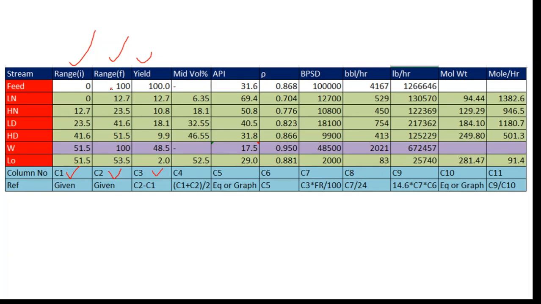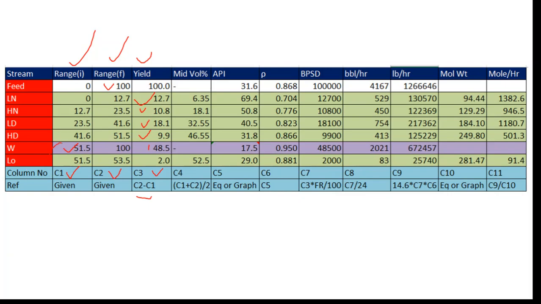So the yield is here: C2 minus C1 means 100 minus 0, it becomes 100. Light naphtha is given 12.7, 10.8 and so on, light distillate and heavy distillate. The remaining is for the bottom, 51.5 to 100, which is equivalent to 48.5. This is all about the ranges of initial, final and their yields.